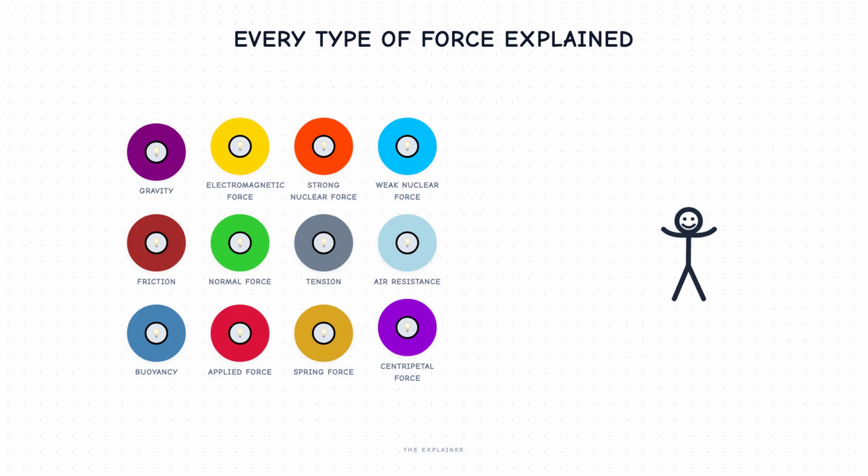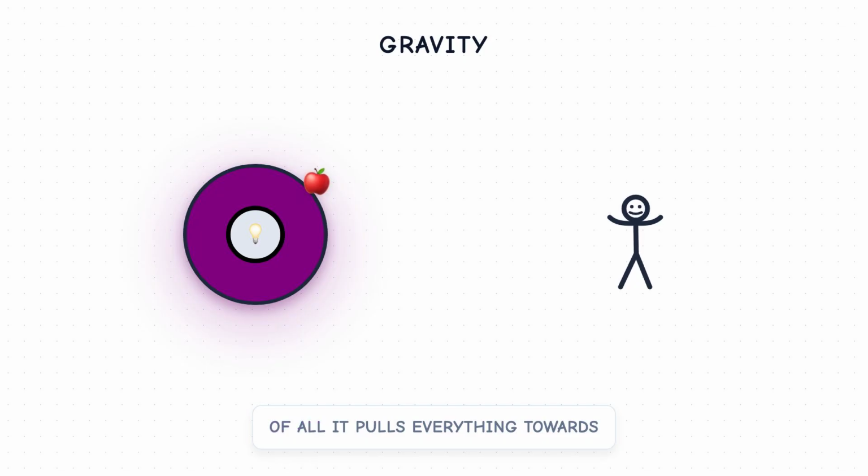Forces shape our entire universe. Gravity is the most famous force of all. It pulls everything towards everything else proportional to their mass. Gravity explains why apples fall from trees, why we do not float off into space, and why the moon stays in orbit around Earth. Earth itself orbits the sun.